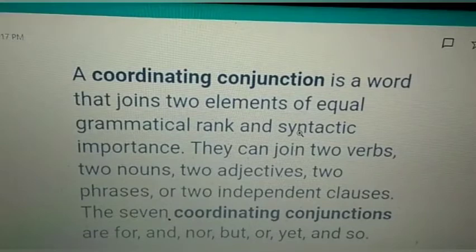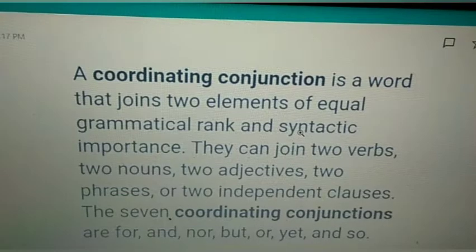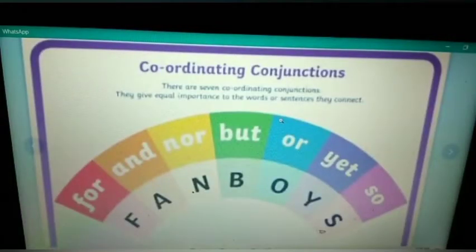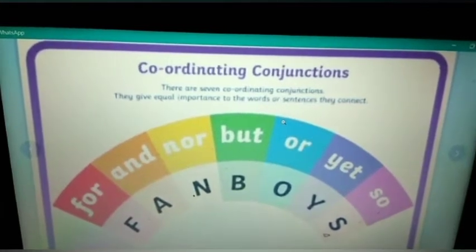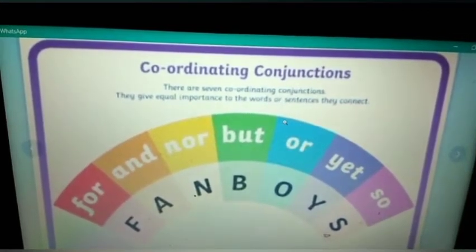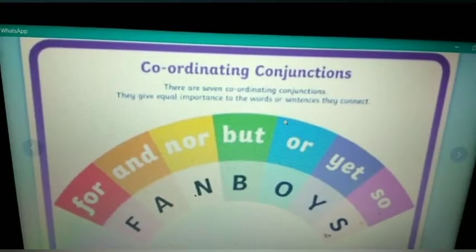The 7 coordinating conjunctions are for, and, nor, but, or, yet, and so. They give equal importance to the words or sentences they connect. F: for, A: and, N: nor, B: but, O: or, Y: yet, S: so.